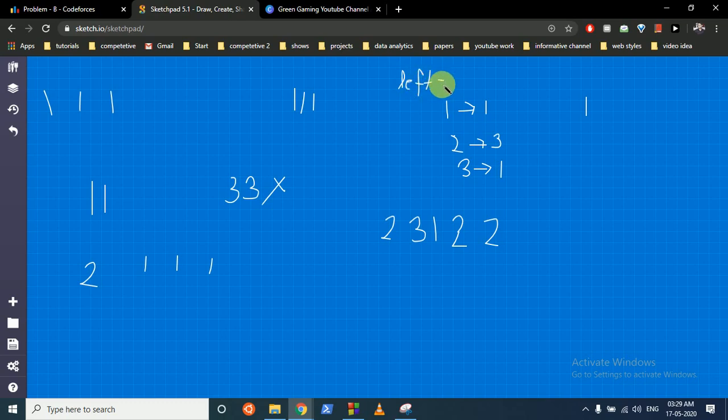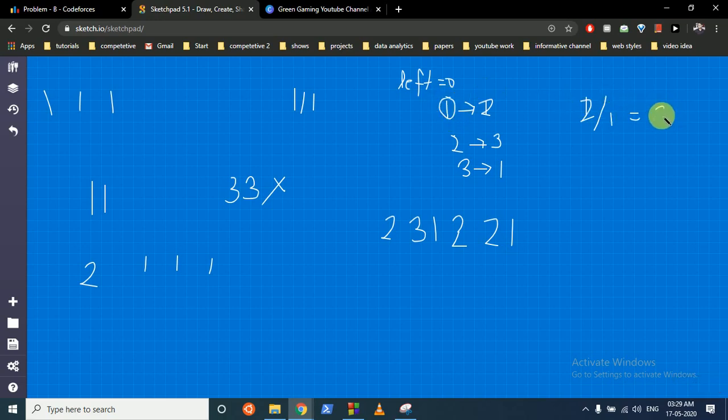Initially no one is left, so the answer is 0. Now for 1, we can make a group of size 1. But if there are 2 ones, what will be a strategy is, we actually divide this by this value 1. So the answer is 2.